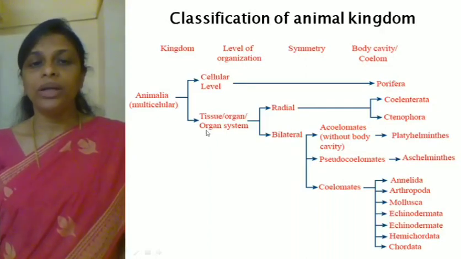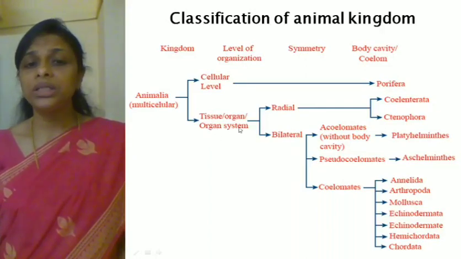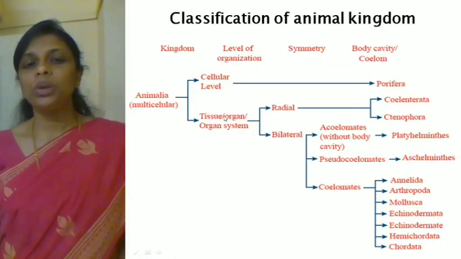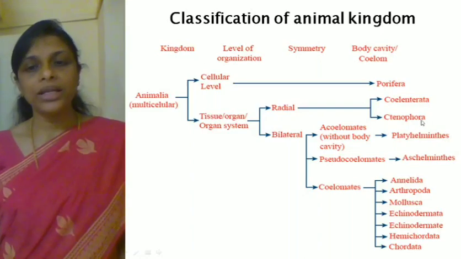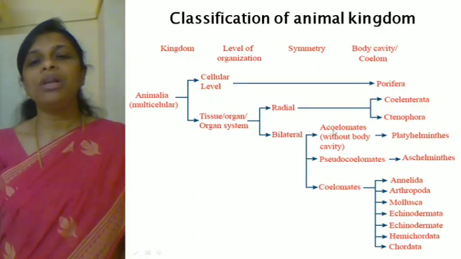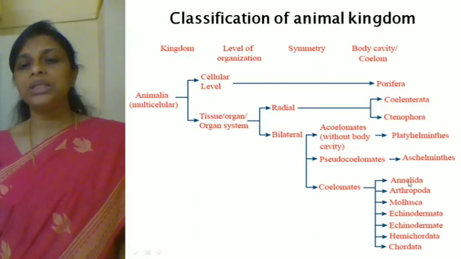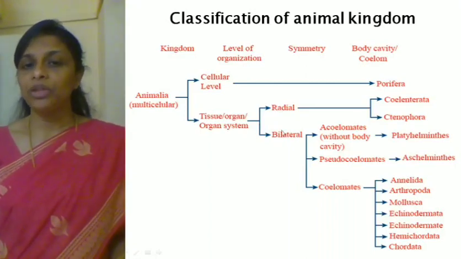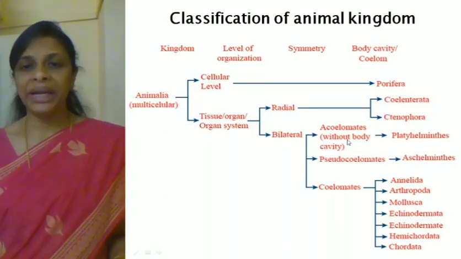Okay. Second one, tissue, organ and organ system level. So the remaining phyla will be either tissue level, where you find Coelenterata and Ctenophora, then organ level, where you find Platyhelminthes, and organ system level for all the rest. After that there are 2 types of symmetry, radial symmetry and bilateral symmetry.